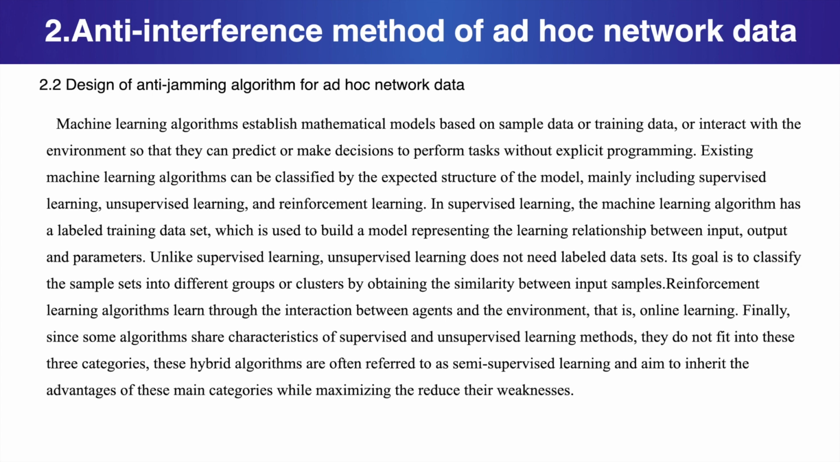Unlike supervised learning, unsupervised learning does not need labeled datasets. Its goal is to classify the sample sets into different groups or clusters by obtaining the similarity between input samples. Reinforcement learning algorithms learn through the interaction between agents and the environment, that is, online learning. Finally, since some algorithms share characteristics of supervised and unsupervised learning methods, they do not fit into these three categories. These hybrid algorithms are often referred to as semi-supervised learning and aim to inherit the advantages of these main categories while minimizing their weaknesses.